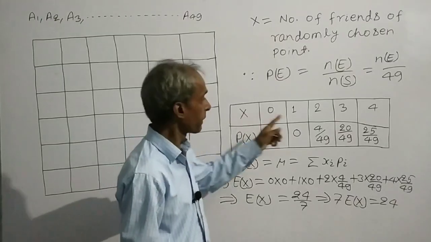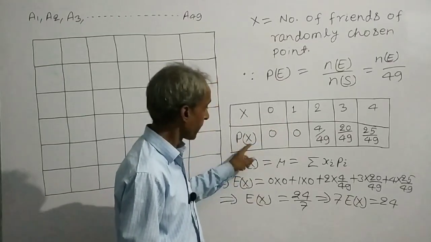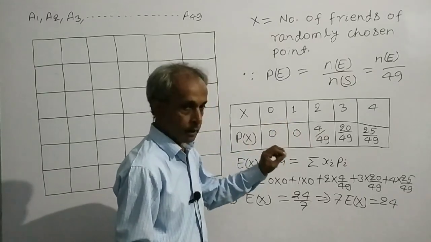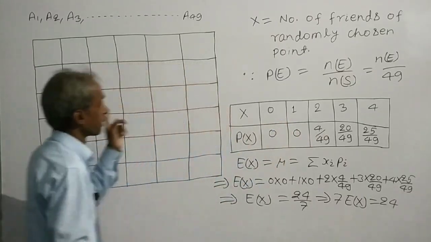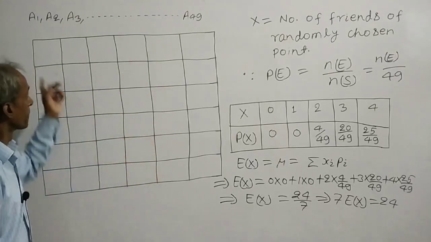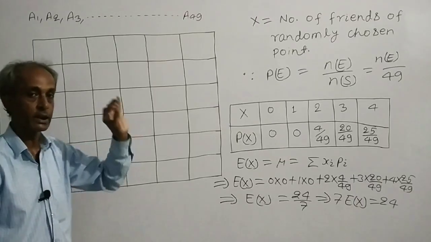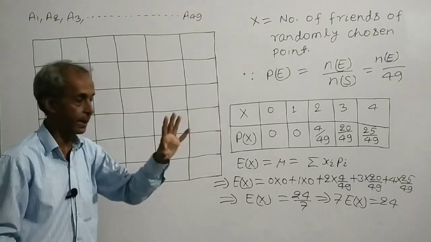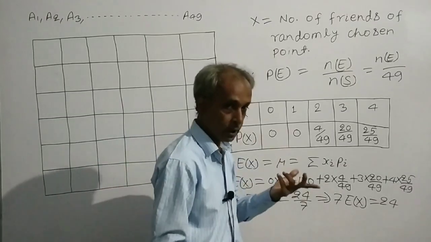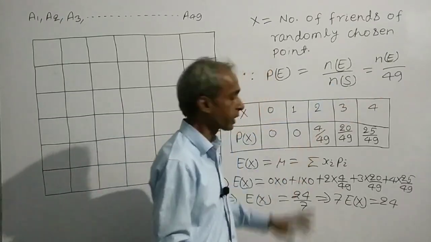When the value of x is equal to 1, then the probability of x equal to 1 will be the number of points that have 1 friend. There is no point in this figure that has exactly 1 friend. That means 0 such points. Therefore, the probability will be 0 by 49.